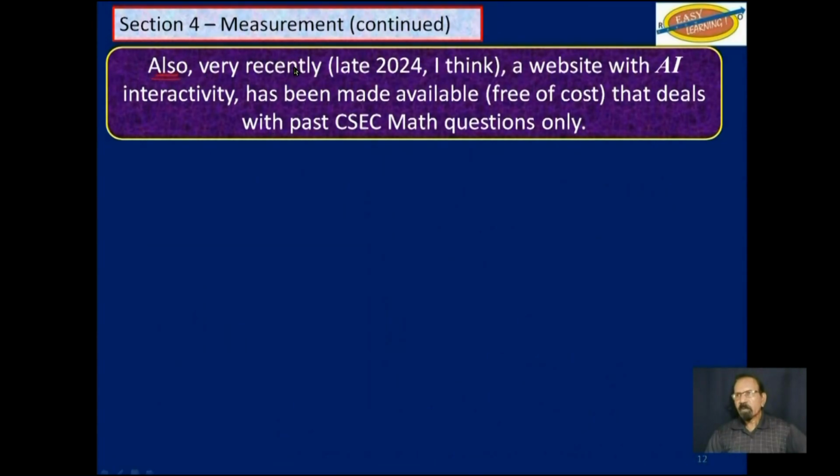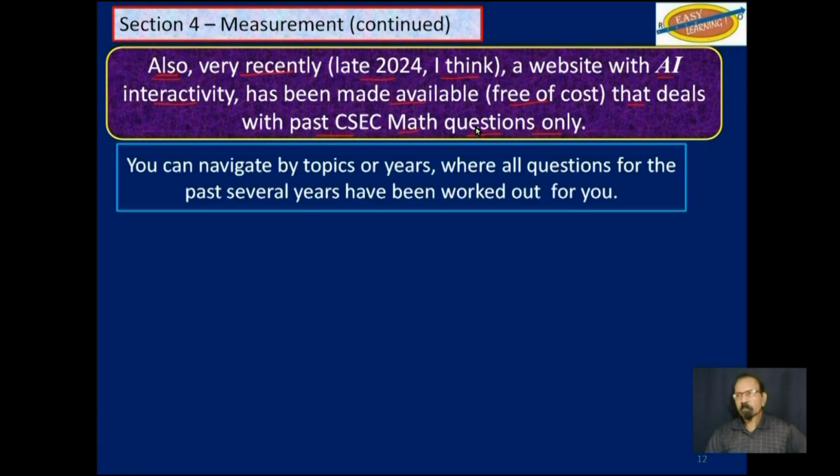Also, very recently, late 2024, I think, a website with AI interactivity has been made available free of cost that deals with past CSEC math questions only, specifically from paper 2.